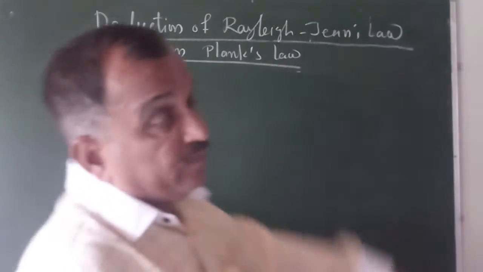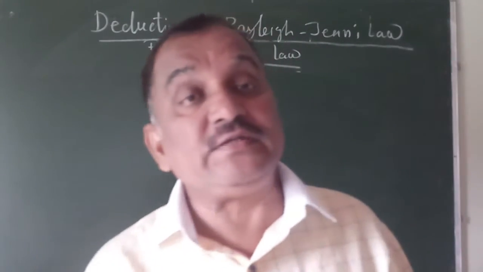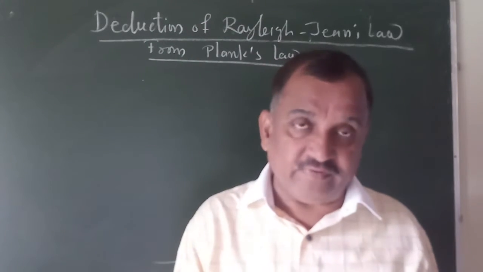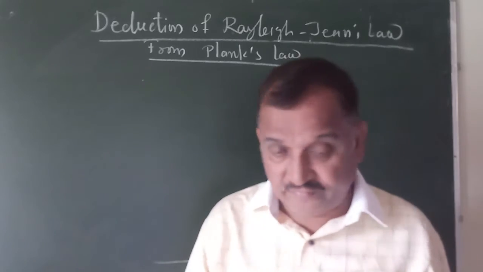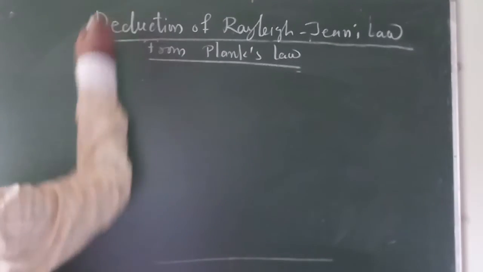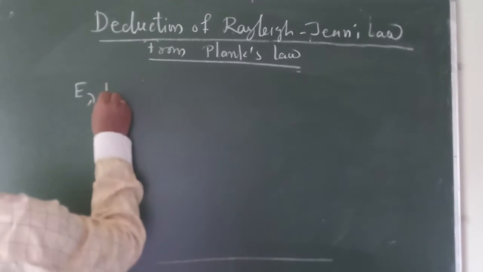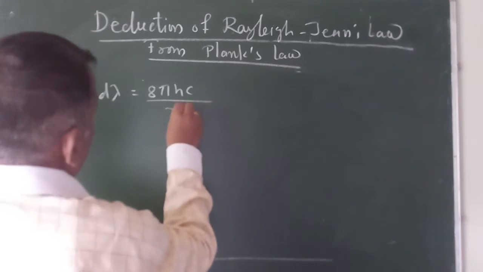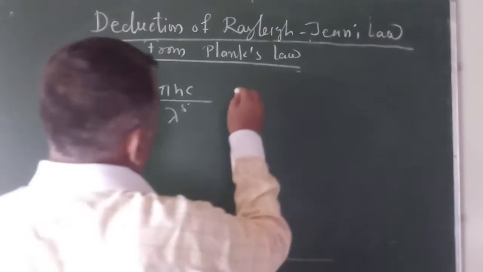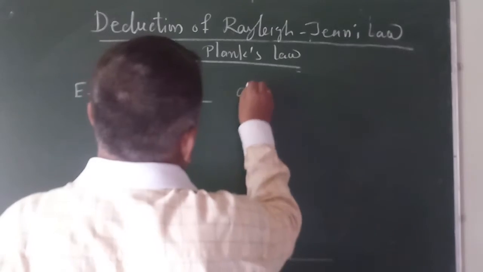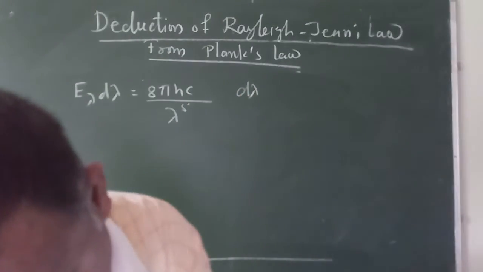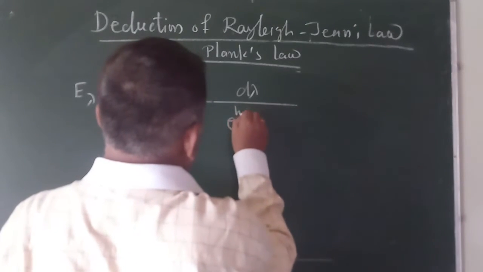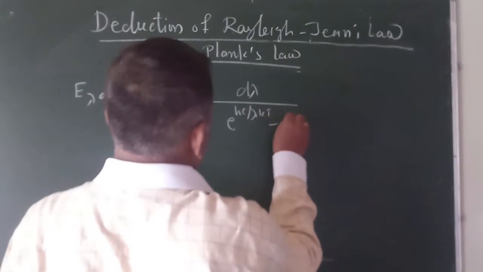Now this law is applicable for longer wavelength. Wein's displacement law is applicable for shorter wavelength, and this law is applicable for longer wavelength. Again I will write like this. So we have E lambda d lambda equal to 8 pi hc upon lambda raised to 5, d lambda, divided by e raised to hc upon lambda kT minus 1.